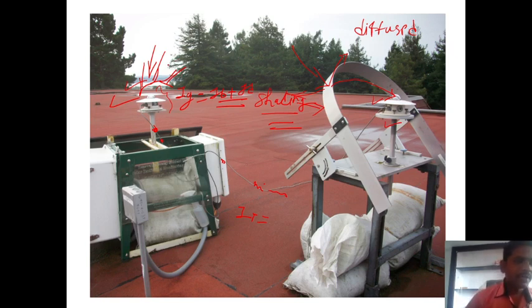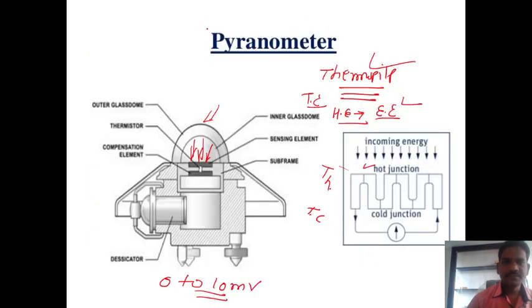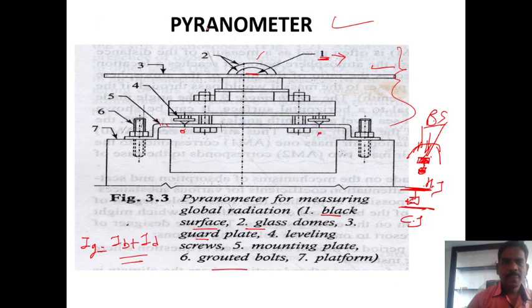There are different types of pyranometers we have. This one is the Eppley pyranometer. Always asked in the exam: explain this pyranometer. It is based on the principle stated above, that there is a difference between the temperature of the black surface and the cold surface, where the black surface absorbs most of the solar radiation. We know that. The detection of the temperature difference is achieved by the thermopile.